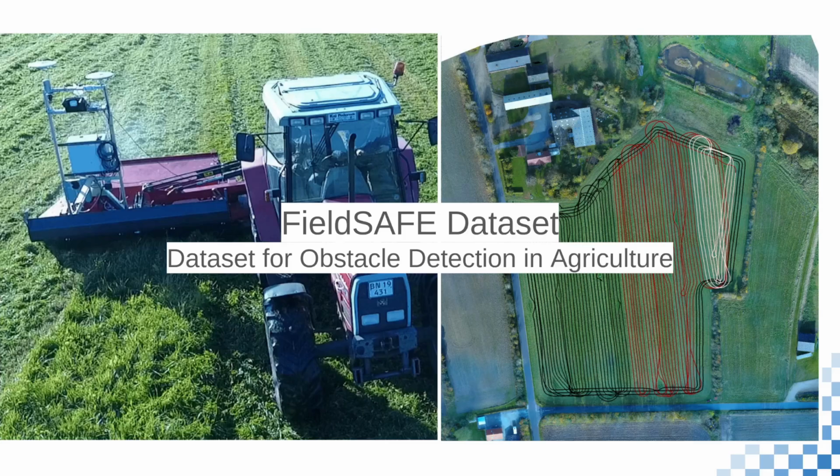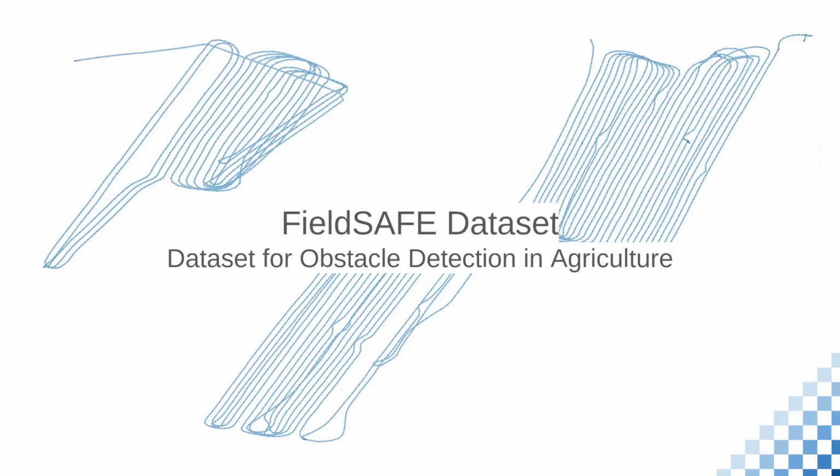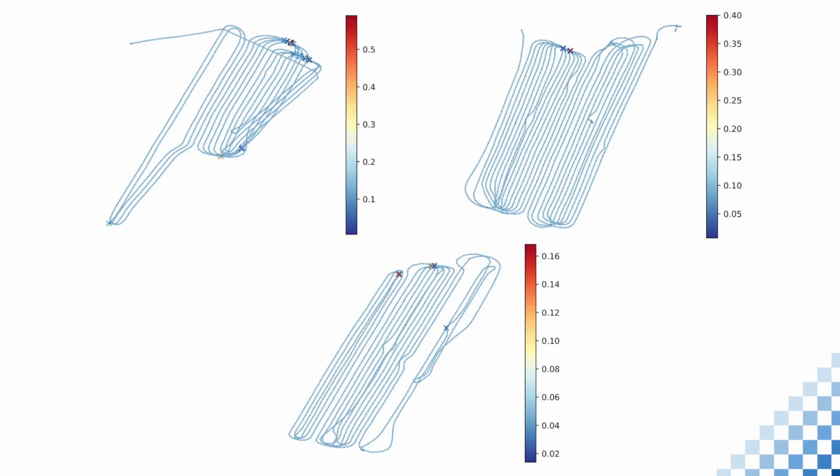We test our method on the FieldSafe dataset, a dataset originally conceived for obstacle detection on agricultural fields, but that also contains 3 long trajectories filled with potential loops, making it ideal for our work. We show how our loop detection system only finds good loop detections, here shown with a cross overlaid on the trajectory, with an estimated translation error of less than a meter, represented by the color of the crosses.